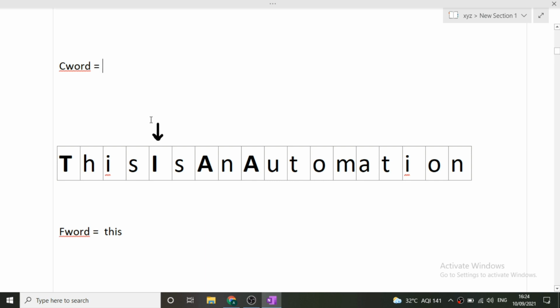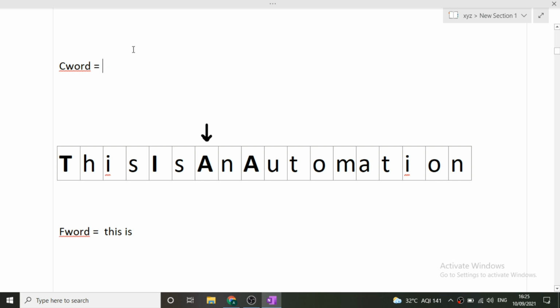Now our cursor is on I. Since it is a capital letter, we will store it in the current word in the smaller format. So now our cursor will move to the next index. Now S is small only, so we do not need to do anything, we'll simply add it into our current word. Now it will move to next. Now again a capital letter comes. Whenever a capital letter comes in this sentence, it marks the beginning of a new word. So we'll simply add the word already stored in current word into the F word, that is, this will be added to this is. Now we will add this current word into the F word, and now this current word will become empty.